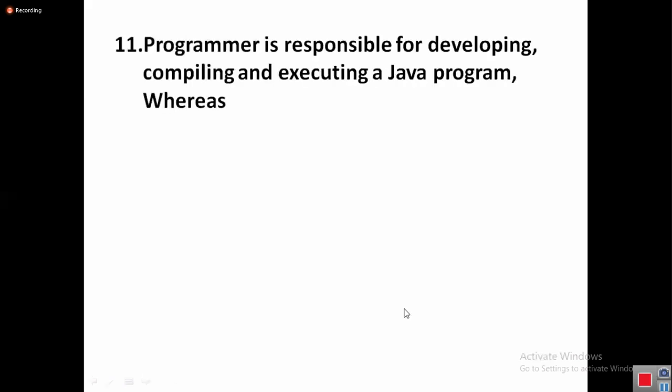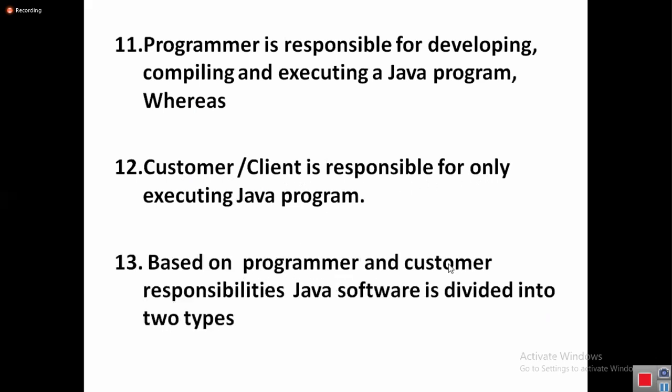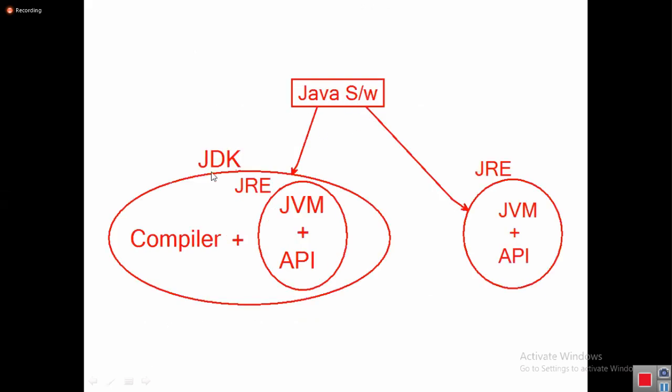The programmer is responsible for developing, compiling, and executing a Java program, whereas the customer or client is responsible only for executing the Java program. Hence, based on the programmer and customer responsibilities, Java software is divided into two types. Moving to types of Java software: JDK contains the compiler plus JRE, and JRE contains JVM plus API. If you want to install only JRE for executing, you can install that as a separate pack also.